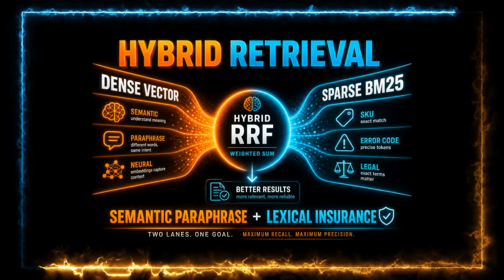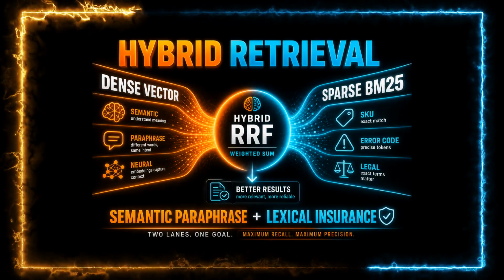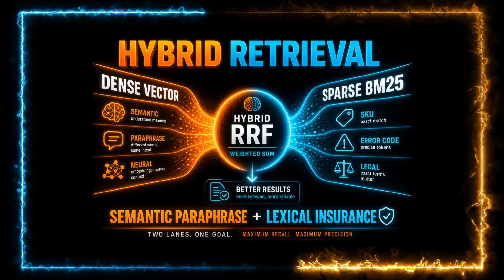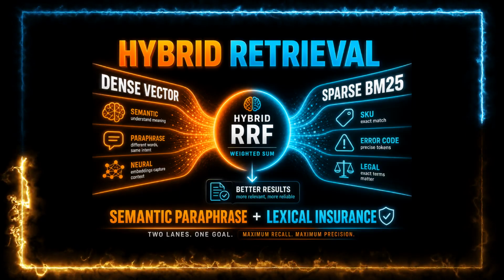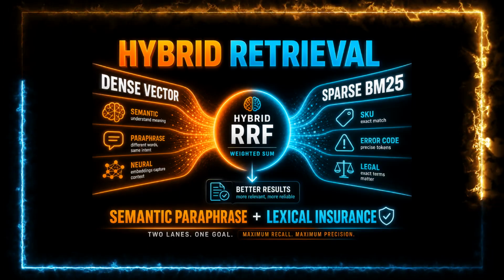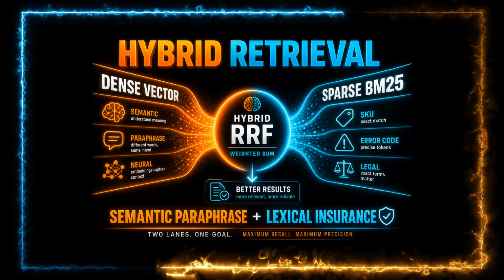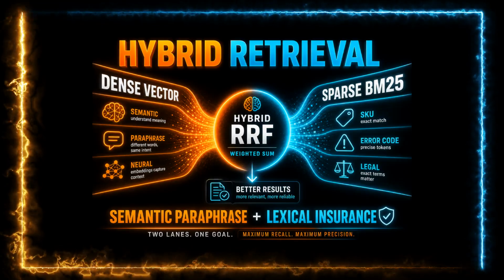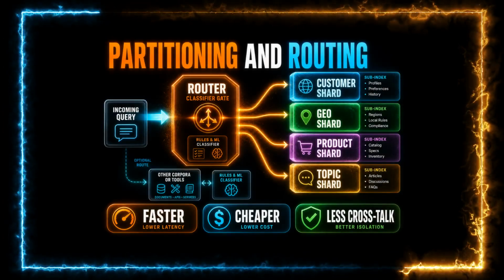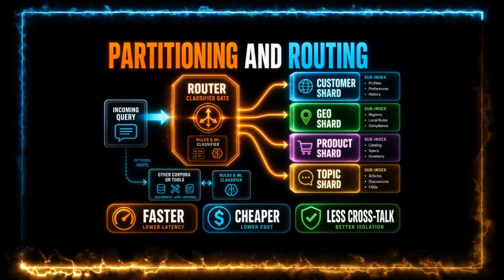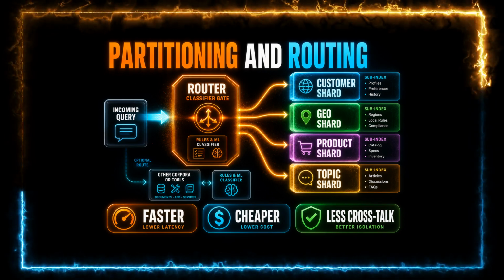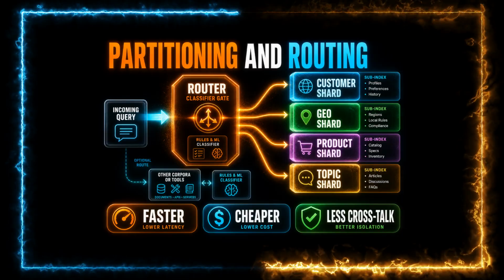When dense alone misses exact tokens, SKUs, error codes, legal phrases, teams add hybrid retrieval, BM25 or another sparse score fused with vector similarity: weighted sum, RRF, learned combiners. You're buying lexical insurance next to semantic paraphrase. At scale, you add partitioning and routing, shard by customer, geography, product line, or topic, so each query hits a smaller, cleaner sub-index: faster, cheaper, less crosstalk.